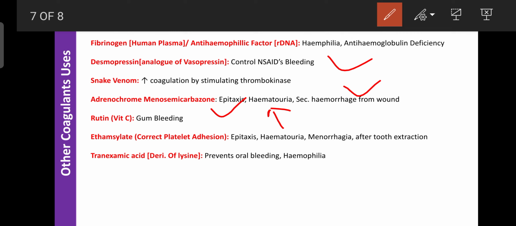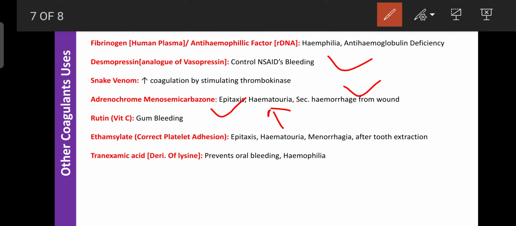Then next one is rutin. It is rich in vitamin C, so it is used for the treatment of gum bleeding or scurvy. Then the last drug is etamsylate. It can correct platelet adhesion, so it is used in the treatment of epistaxis, hematuria, or uncontrolled hemorrhage during the menstrual cycle, a condition known as menorrhagia, or bleeding after tooth extraction. Etamsylate is used as a coagulant to control bleeding or hemorrhage.